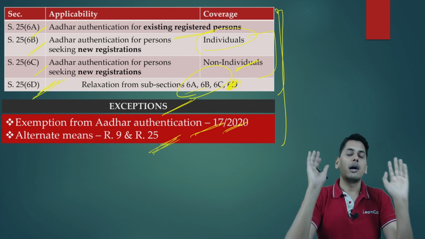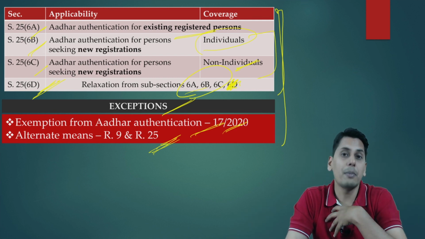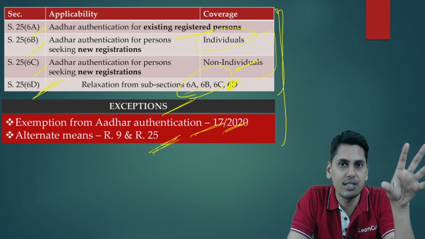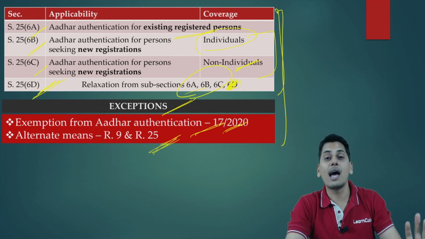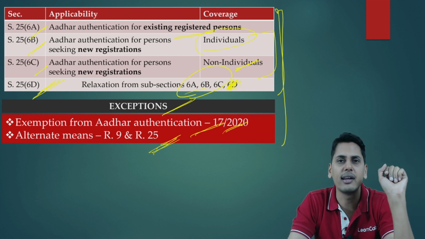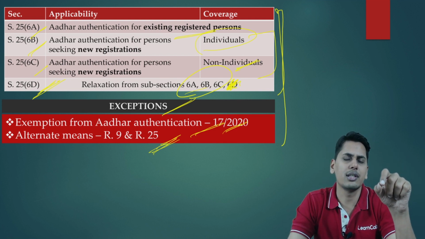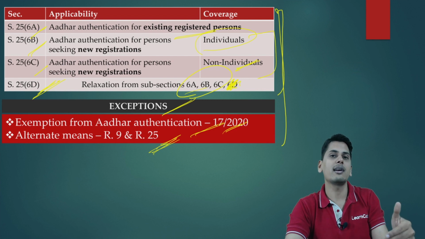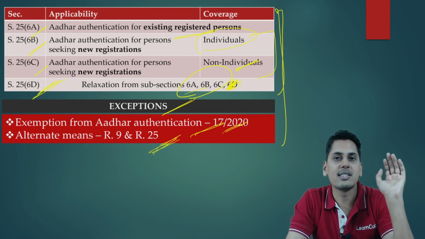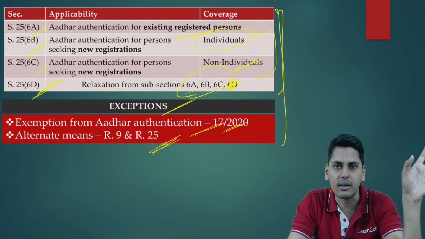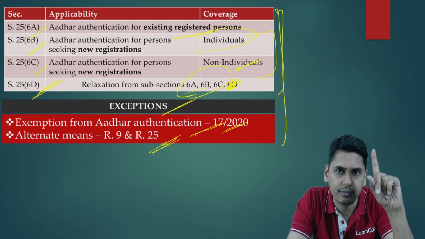So friends, coming back to our discussion, let's suppose I am a person who wants to obtain a GST registration. I have an Aadhaar number and I also want to authenticate it. So a person has opted for Aadhaar authentication and thereafter I receive a link and the authentication is successful. Aadhaar is validated. This could be possibility number 1.